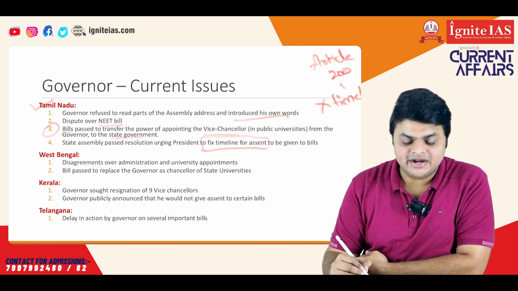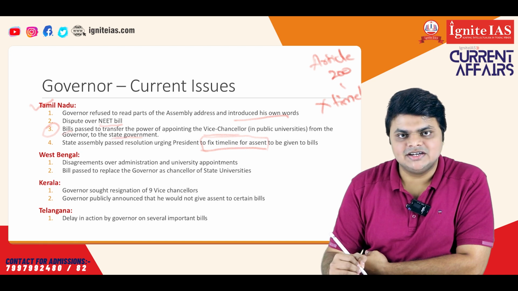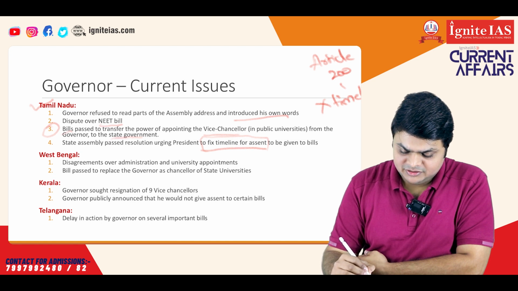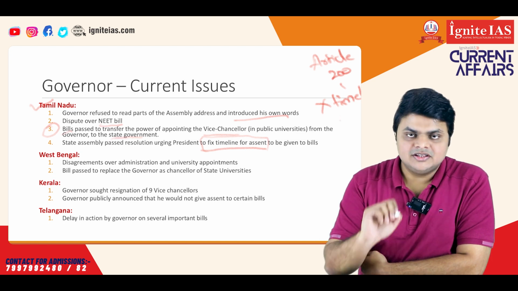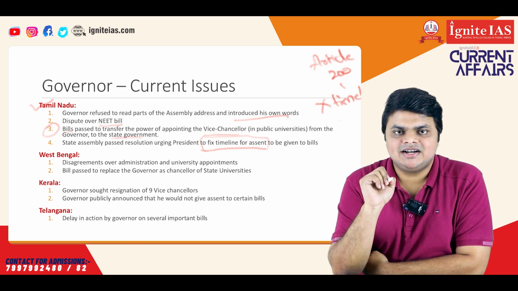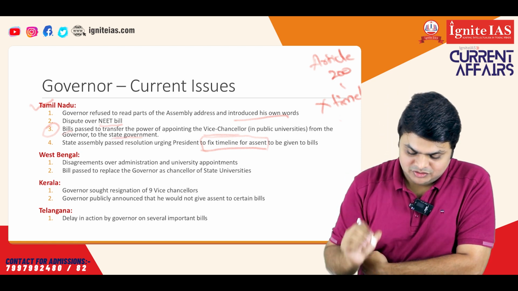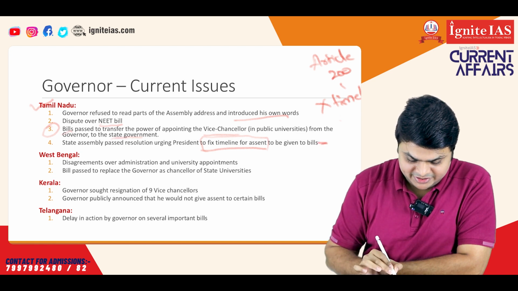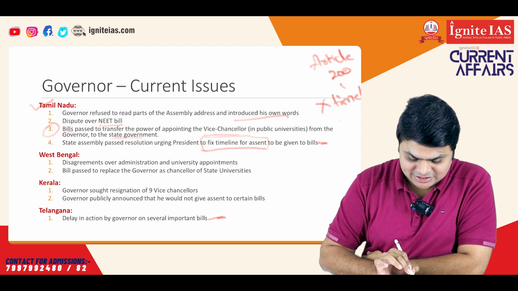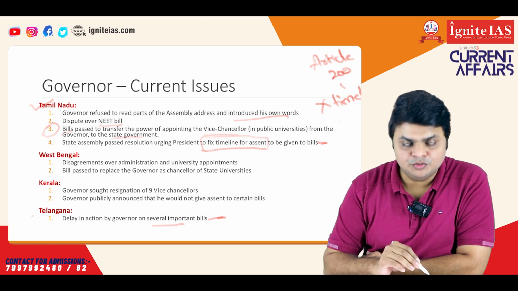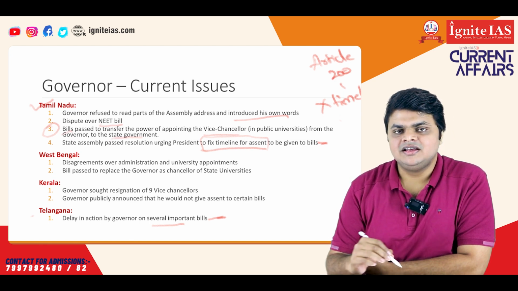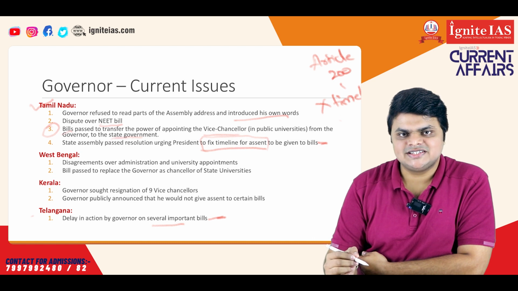Legally, the governor can keep any bill pending, but it is against the parliamentary convention. The Supreme Court in its judgment has said that keeping bills pending for as long as possible is not as per the provisions of the Constitution, and it violates the Constitution. The Supreme Court has not given any timeline as of now, but it has said that the governor should act as soon as possible. Now, this is the issue. A similar issue has been faced in the case of Telangana. In Telangana also, there has been delay in action by the governor on several important bills. So these are the two states where this issue has been faced, and both the states have gone to the Supreme Court with writ petitions highlighting the inaction by the governor on the state bills.